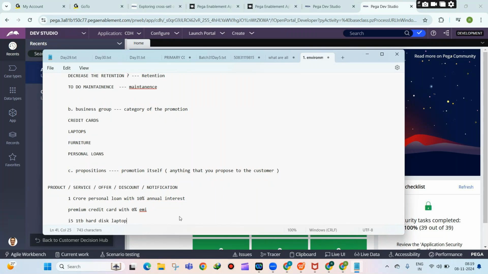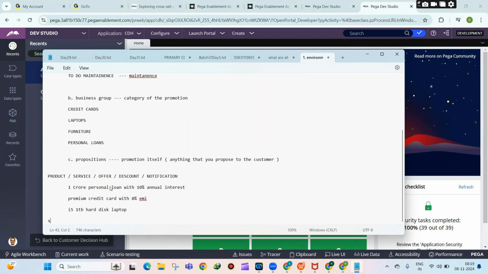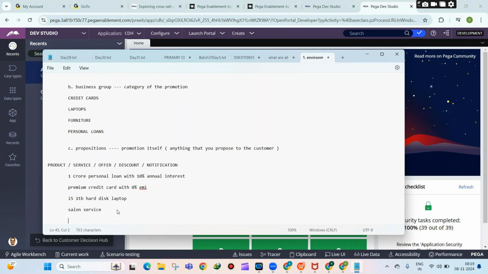Okay, so all these are nothing but the promotions. I want to promote a salon service. So it can be a product, right? It can be a product, it can be an offer, it can be a service, it can be a discount. Let us say I want to promote a 50% discount on some sofas. So this is also a proposition. The promotion, what you are doing, that is called a proposition.